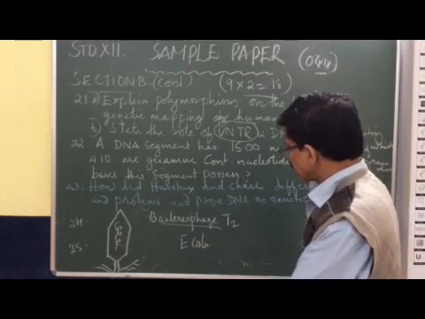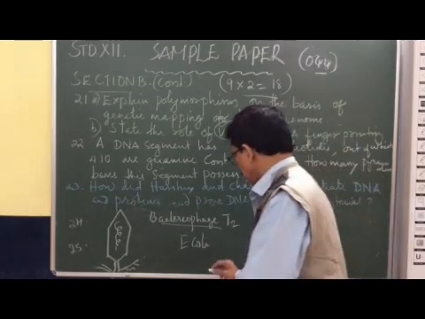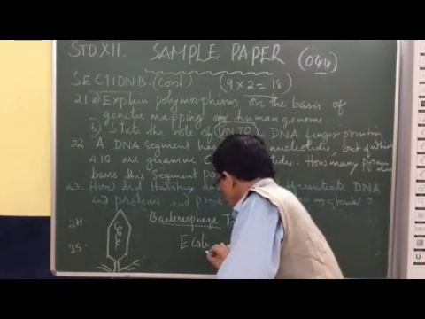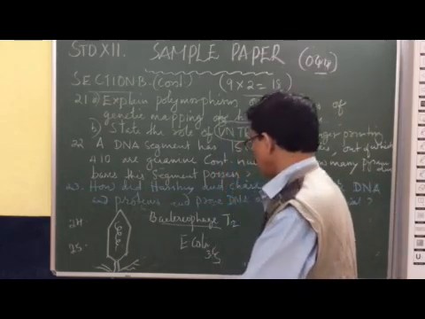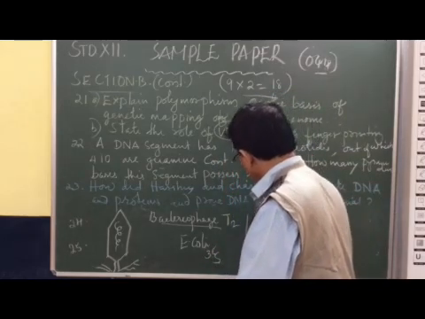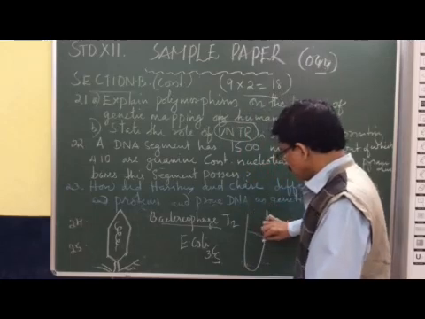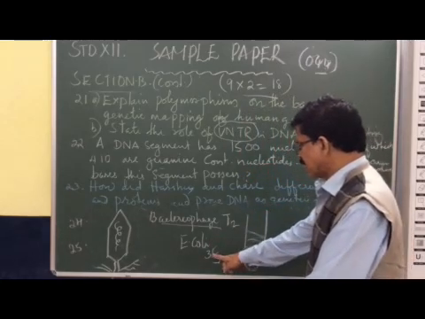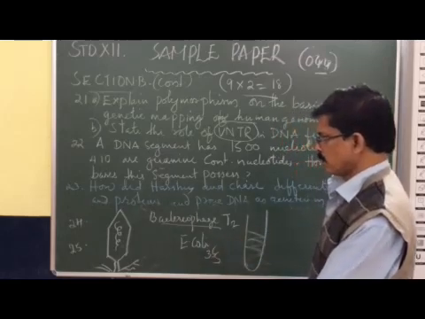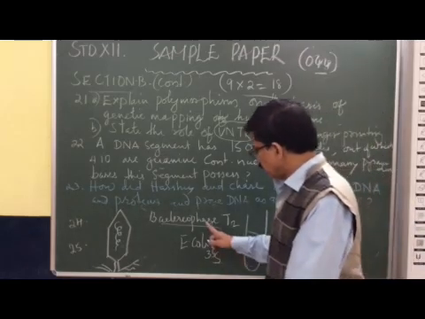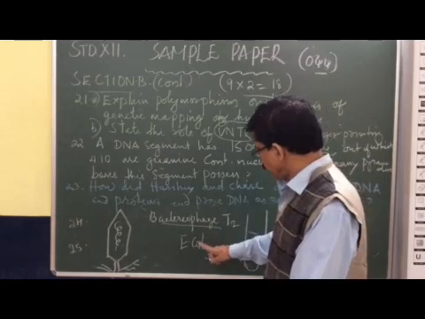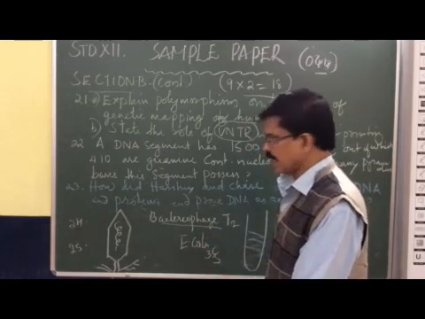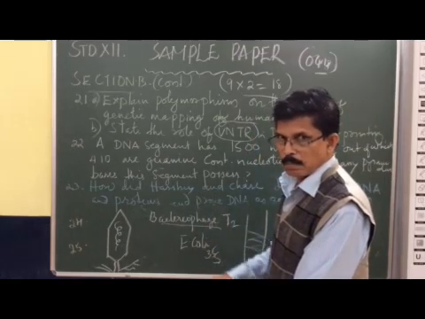In the first experiment they used the sulfur isotope, S35. They took a container in which they added T2 bacteriophage, Escherichia coli and the S35 isotope of sulfur. Bacteriophages are viruses that infect bacteria; that's why they got the name bacteriophage.